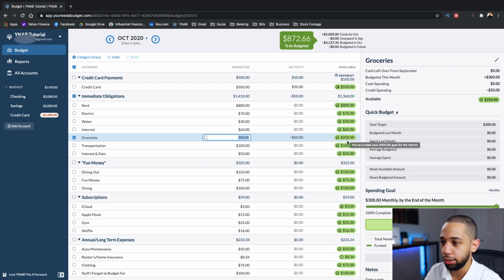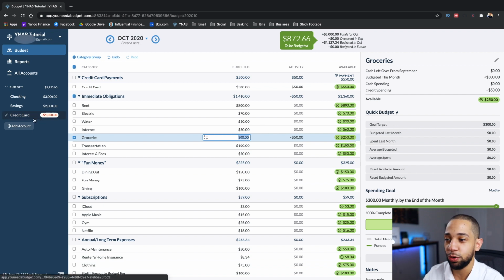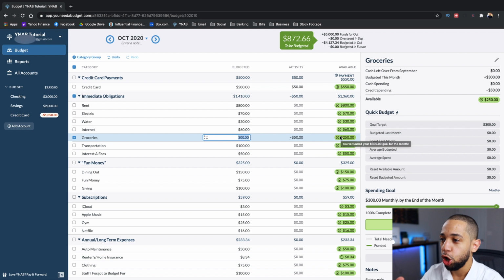But check out what happened here. We have $250 left over in the available column, but since we spent that money with the credit card, YNAB has now moved $50 that we had available in our groceries category up to the credit card category. As you can see here, we only budgeted $500 for the credit card payment, but we have $550 available. When you spend money out of any of these categories, YNAB will move that available balance that you've spent on the credit card up to the credit card line item.